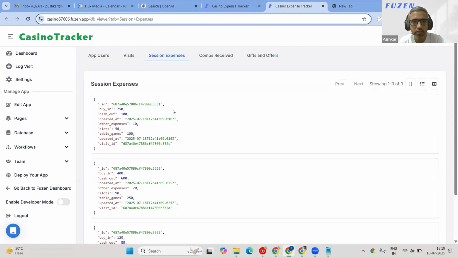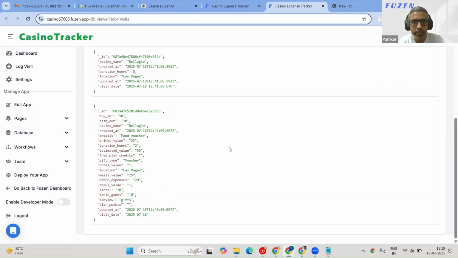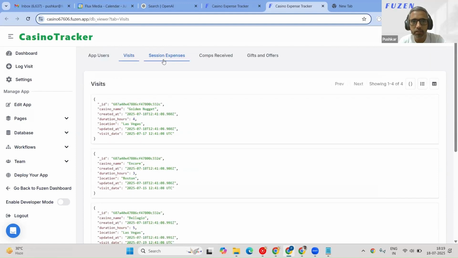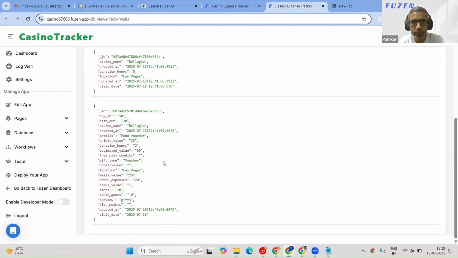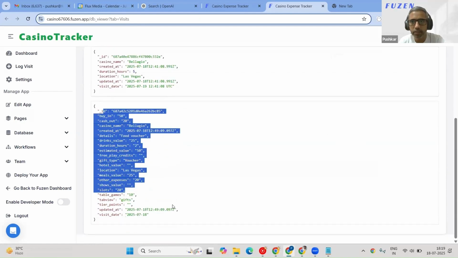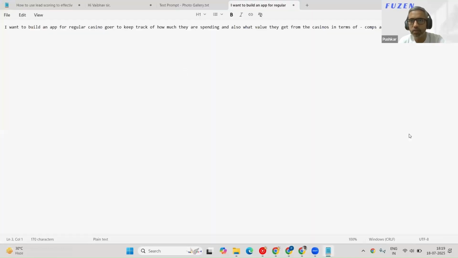It doesn't seem like it. Okay. It created the visit with all the details, but didn't update the session expenses, didn't update these records. It updated the visit. So everything got saved in this particular record. So my guess is AI didn't understand how to properly structure the backend. It hasn't done a really good job with it.